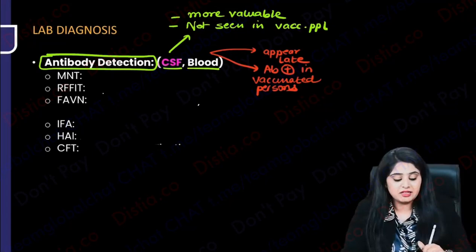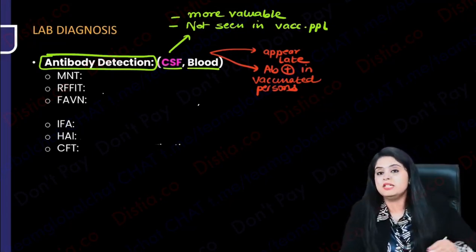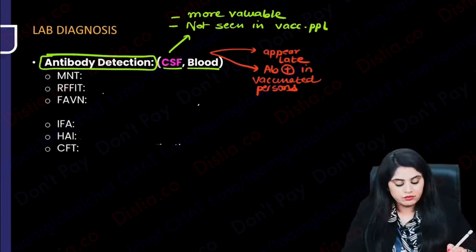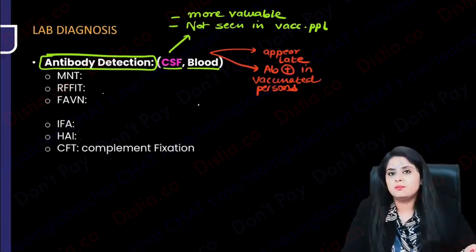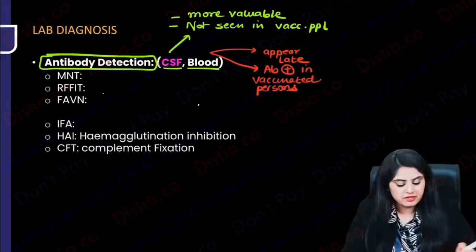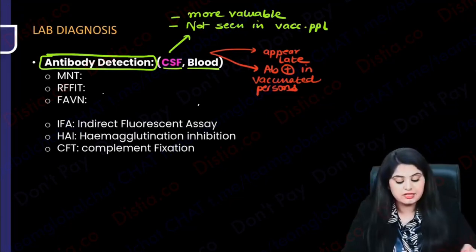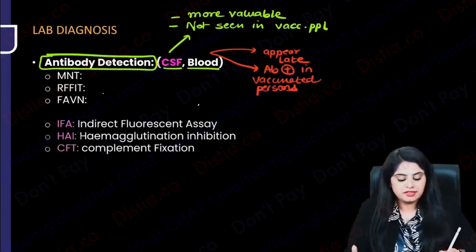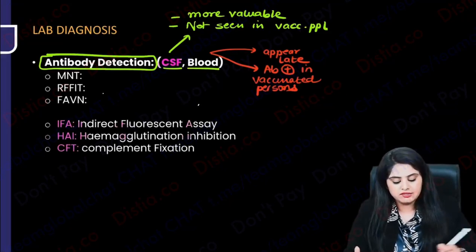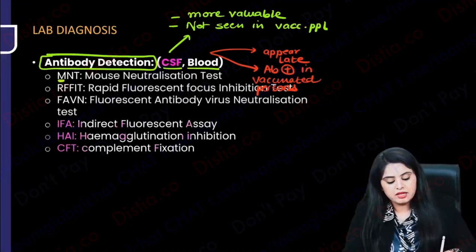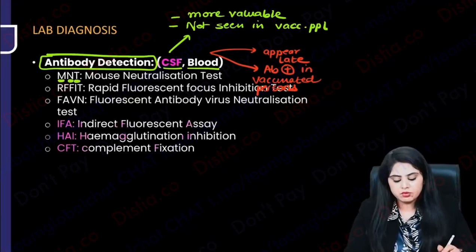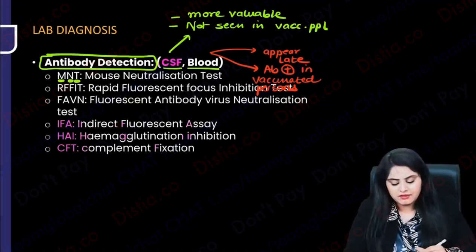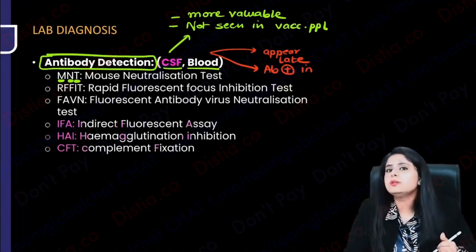How are the tests done? There are so many short forms in front of me. What are the short forms that I've heard of? Maybe I have heard of CFT, complement fixation test for antibody, yes. Have I heard of HAI, hemagglutination inhibition test? Yes. IFA, indirect fluorescent assay. Ma'am, till here we have studied a lot. So these three have saved me: indirect fluorescent assay, hemagglutination inhibition test and complement fixation test are antibody tests. What are the others? You don't have to know the full form, but at least you should know that somewhere you have something that is hinting towards an antibody.